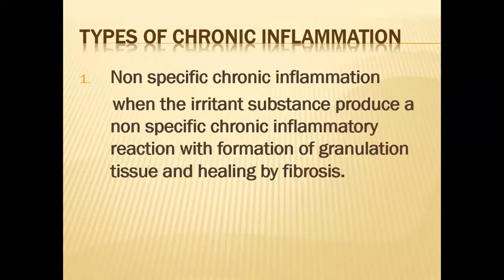Now, the types of chronic inflammation. There are two types of chronic inflammation. Number one is the non-specific type of chronic inflammation. Non-specific, there is no new thing taking place in this type of inflammation, and in this inflammation, healing and destruction are taking place simultaneously, as I have told you. So this is the non-specific chronic inflammation. No new thing is taking place in this type of inflammation.